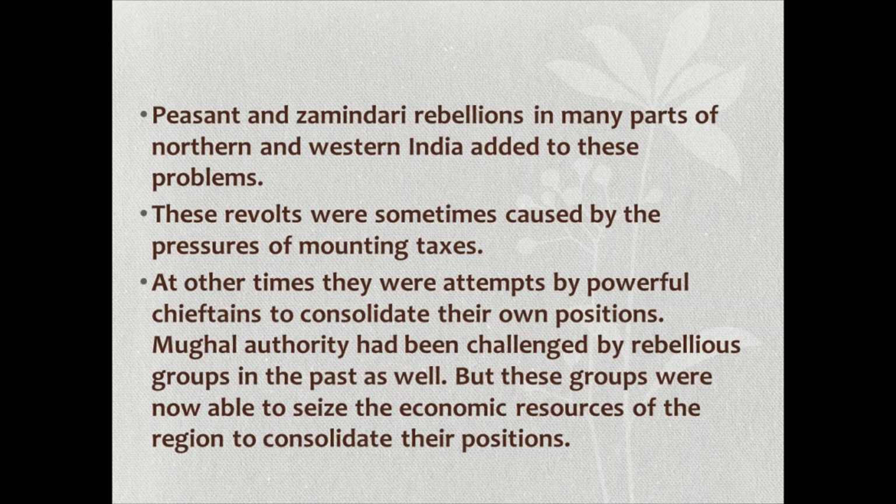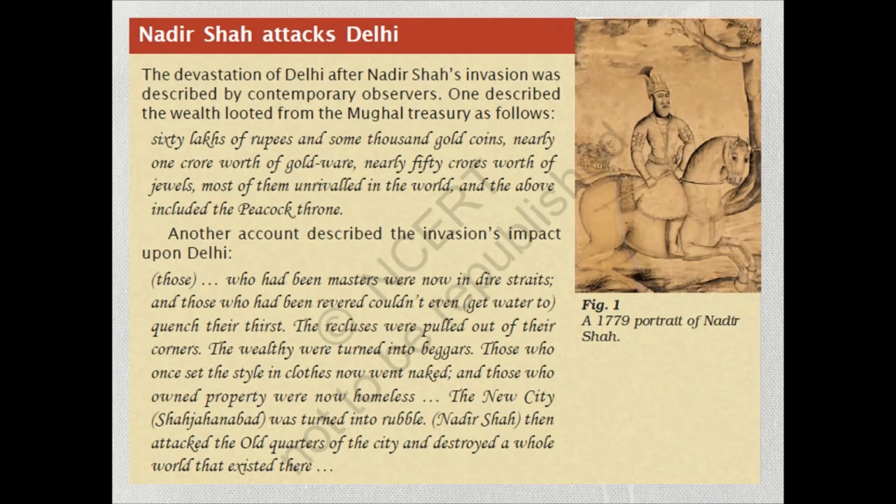Then the Deccan areas and other areas, which were far from the center, that is Delhi, were able to control themselves. They became separated from the Mughals. In Nadir Shah's attack on Delhi, information was given about this. Once you refer to it, everything is mentioned there.